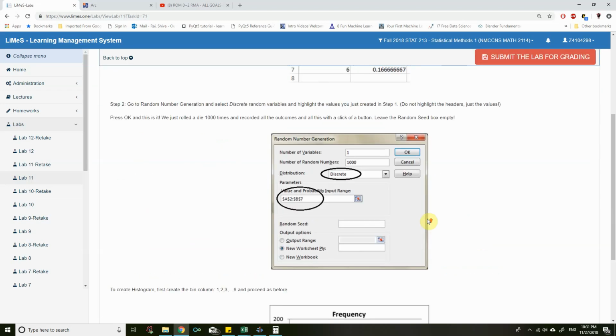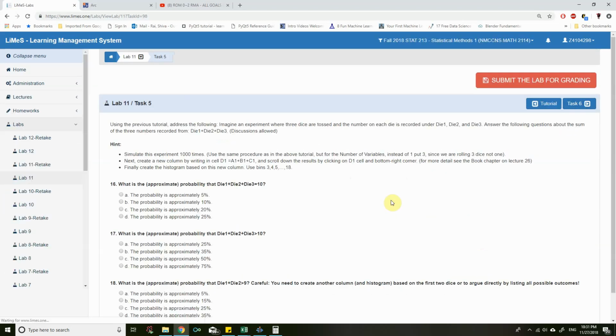Let's go for task 5. Using the previous tutorial, address the following. Imagine an experiment where 3 dice are rolled, and the number on each die is recorded: die 1, die 2, die 3. Answer the following questions about the sum of the 3 numbers recorded, die 1 plus die 2 plus die 3. Hint: simulate the experiment 1000 times.